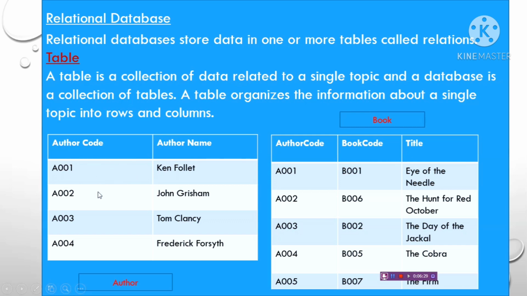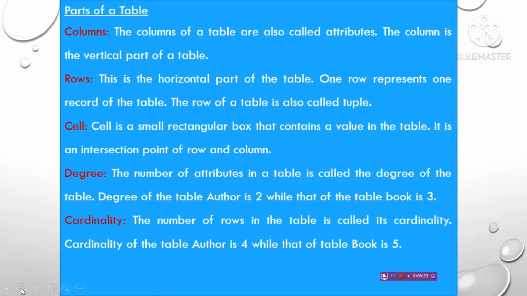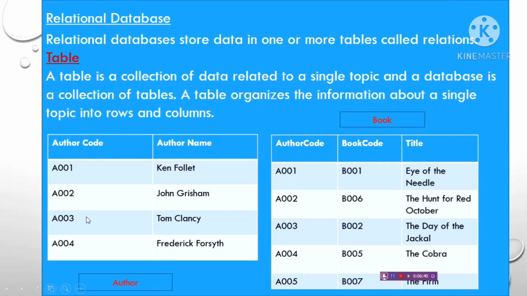Then degree. The number of attributes in a table is called the degree of the table. The degree of the table author is 2 while that of table book is 3. What do we mean by attributes? Columns are known as attributes. In this author table you see two columns: author code and author name. So its degree is 2. In the book table, author code, book code and title are there. So the degree is 3.